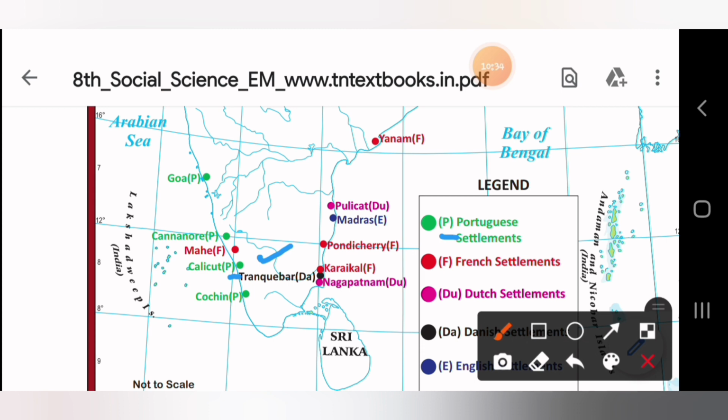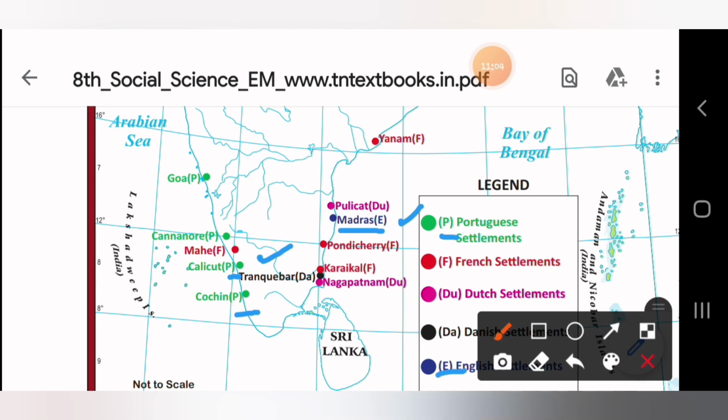Next one is Cochin. Just below Calicut you have Cochin. After writing Cochin, you are supposed to write in bracket P, representing Portuguese settlement. Got clear? Third one is Madras. It's here, we all know. What does it represent? E, which represents English settlements.